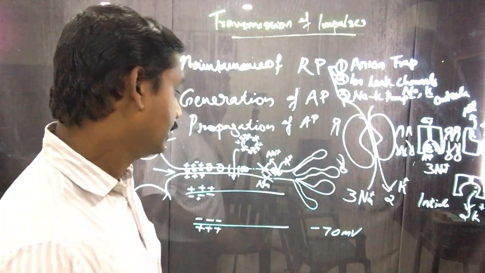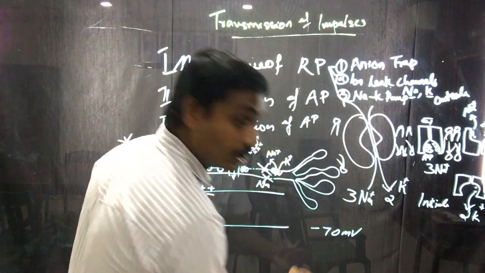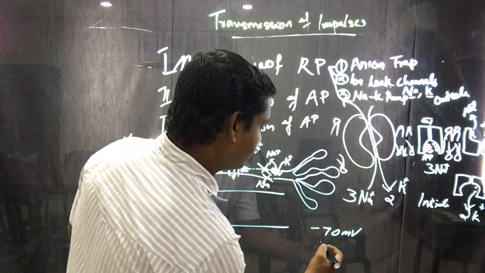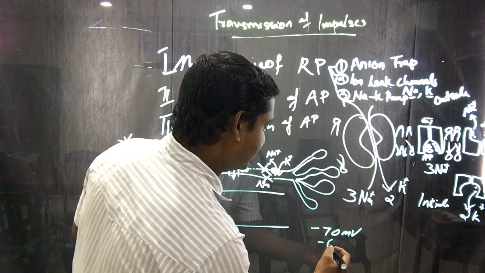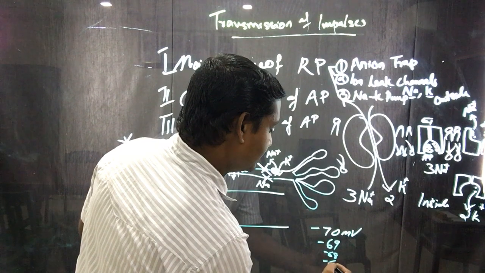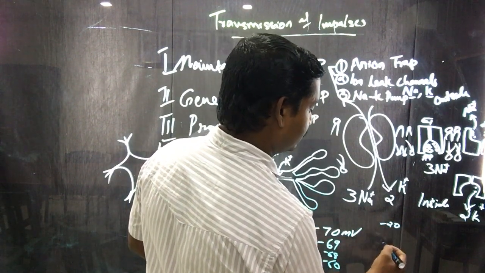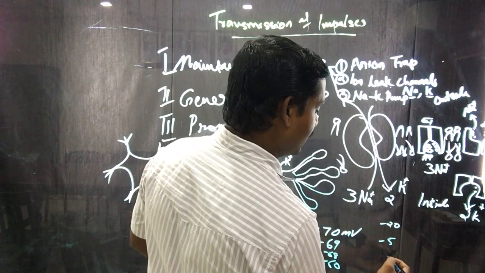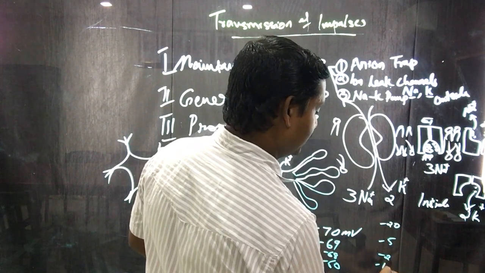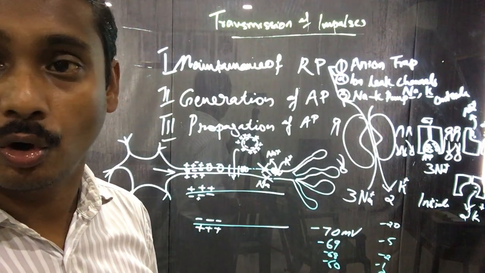For example, when a few ions come in, the negativity comes down from minus 70 to minus 69, then minus 68, then minus 60, then minus 20, minus 5, minus 2, minus 1, and finally the net charge becomes 0.